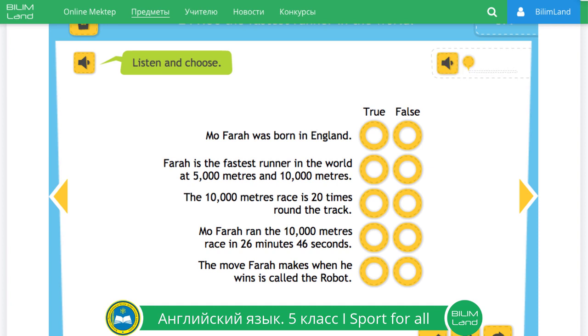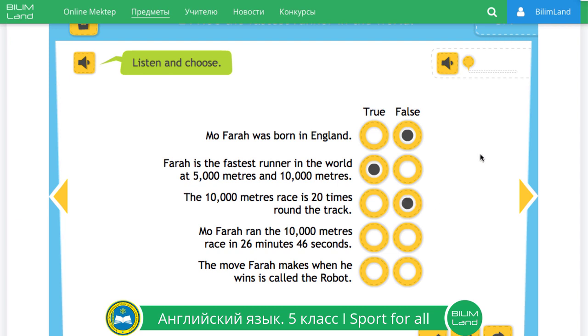Now let's complete the task. Mo Farah was born in England. False. He was born in Somalia. Farah is the fastest runner in the world at 5,000 meters and 10,000 meters. True. The 10,000 meters race is 20 times round the track. No, it is 25 times round the track.